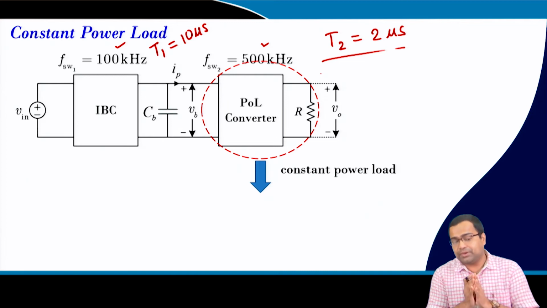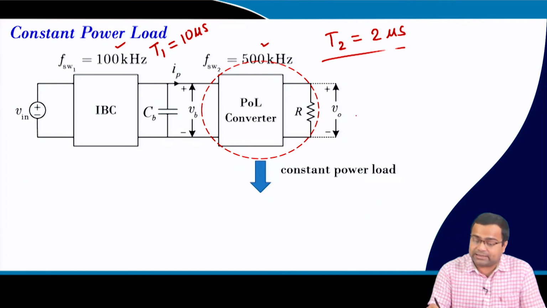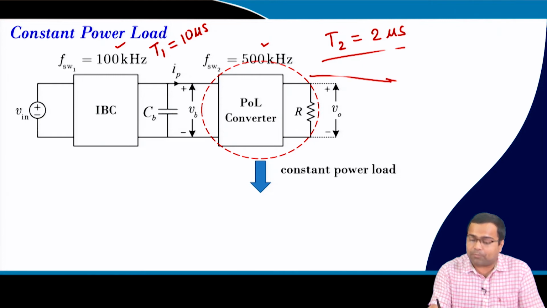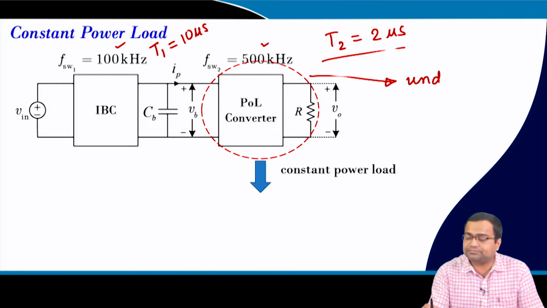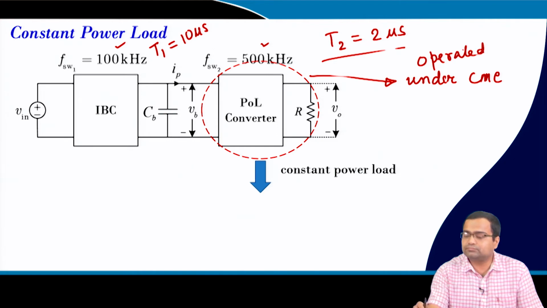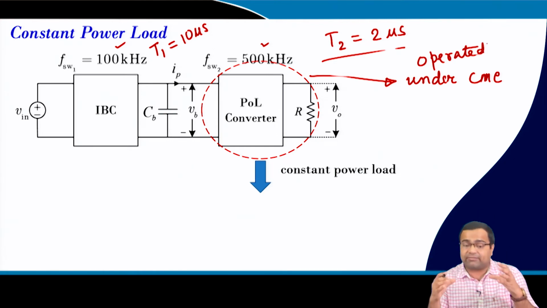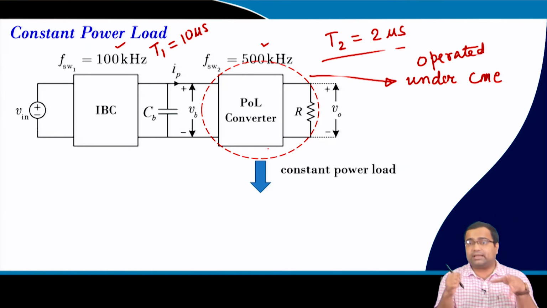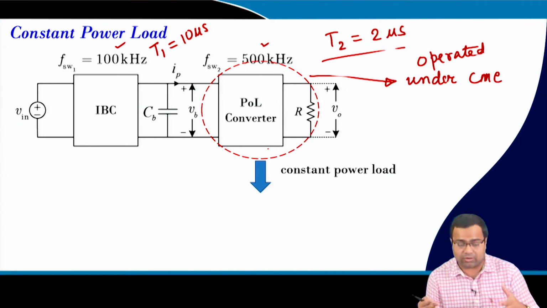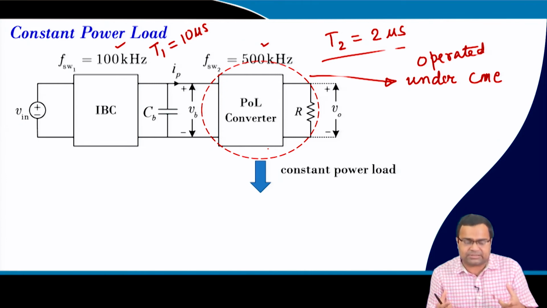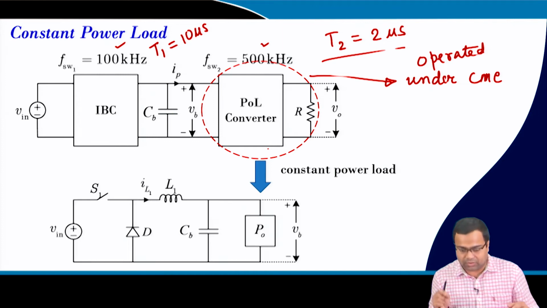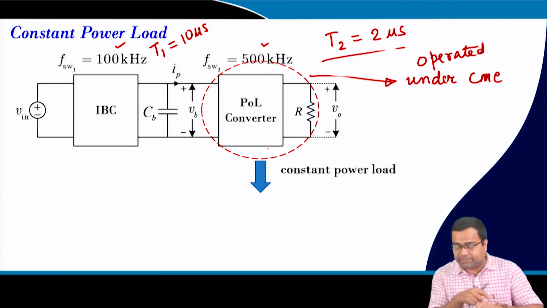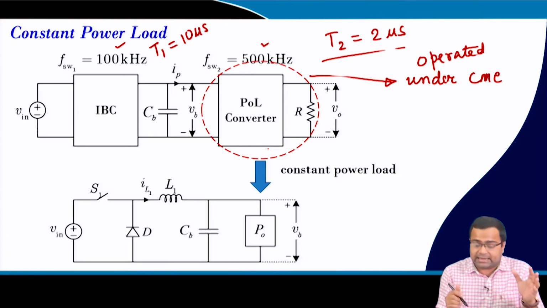Now, I want to show this POL converter is operated under current mode control that I have discussed, and it is operated at a very high switching frequency. So, for IBC, this converter resembles a constant power load, and we want to see whether it really resembles a constant power load or not. Okay. So, before we go to the simulation,